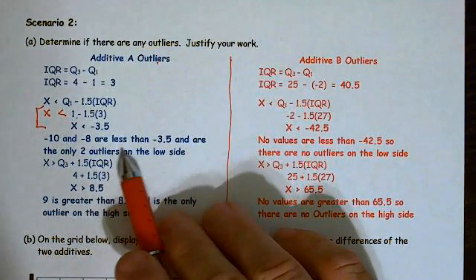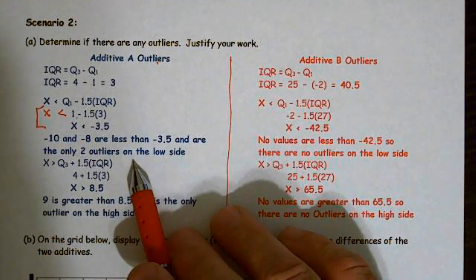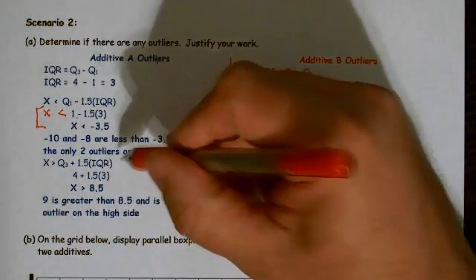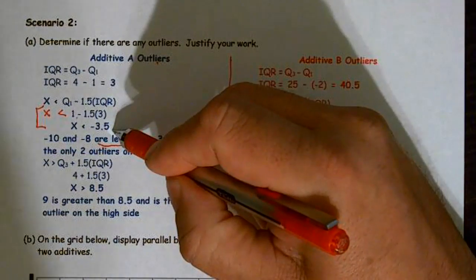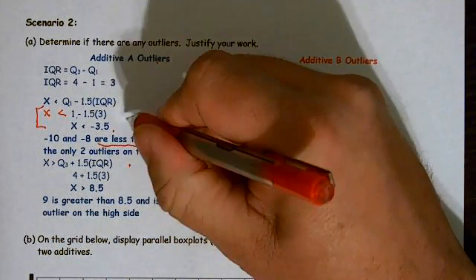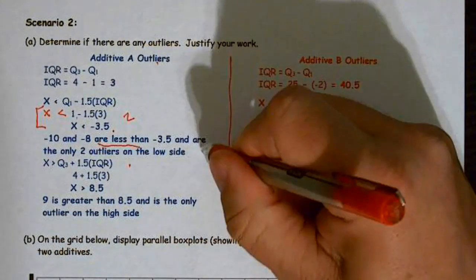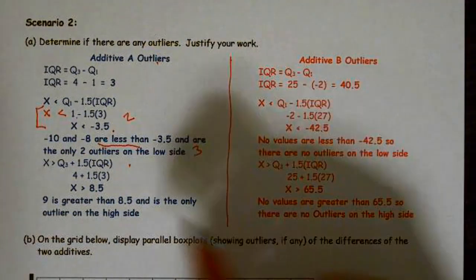Then I have to have a comparison statement, and I also have to have this. Negative 10 and negative 8 are less than negative 3.5 and are the only two outliers on the low side. I have to have a comparison to my fence. I have to show the calculation of the fence, and I have to have that. All right, the calculation is going to be worth 2 points. The comparison is worth 3, or will be on your exam.